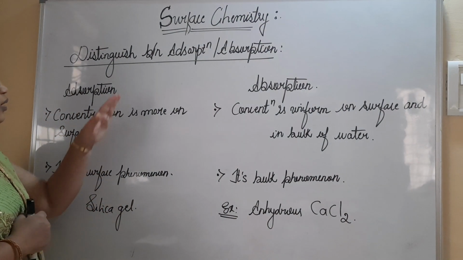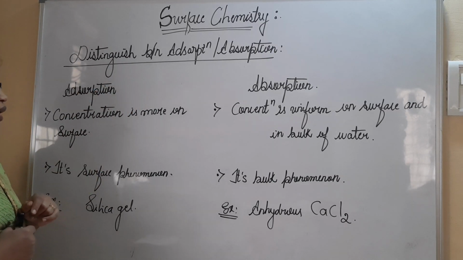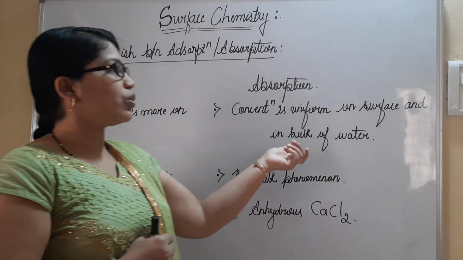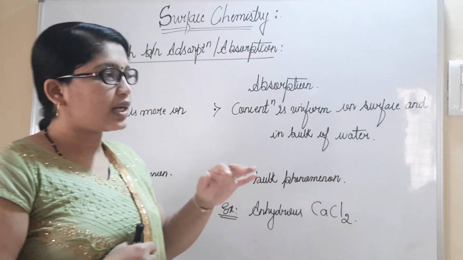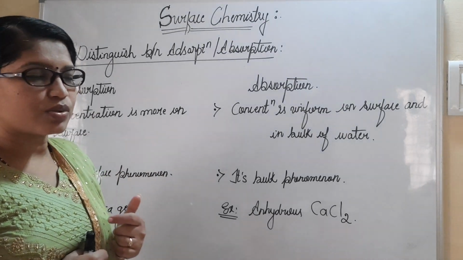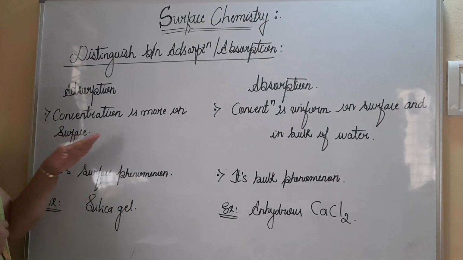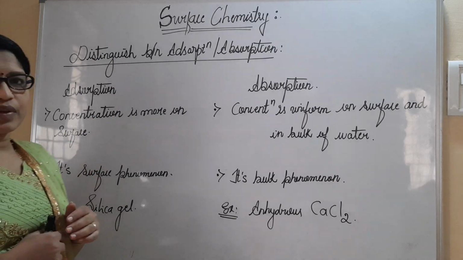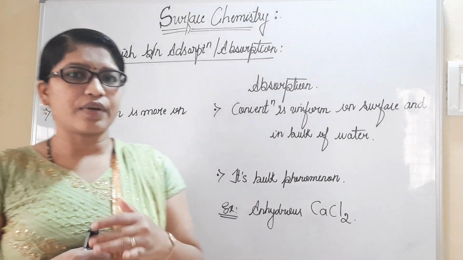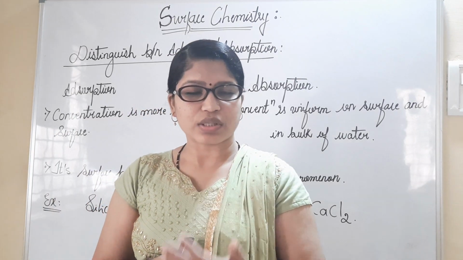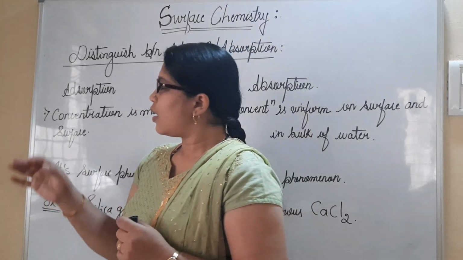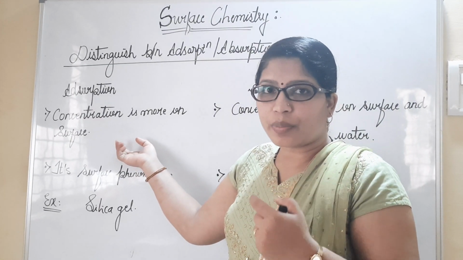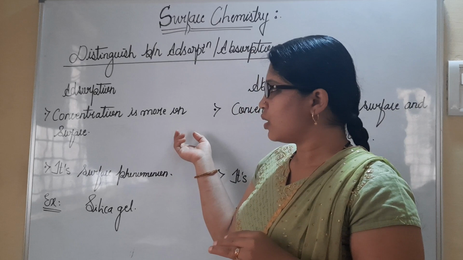If we distinguish between adsorption and absorption, I have written here the adsorption process, and this is going to be referred to as the absorption process. Let us see one by one the main differences we have to learn. When you consider adsorption, the concentration is more on the surface, as I have told you adsorption is a surface phenomenon, and there will be a higher concentration of accumulated molecules, the adsorbates, on the surface.